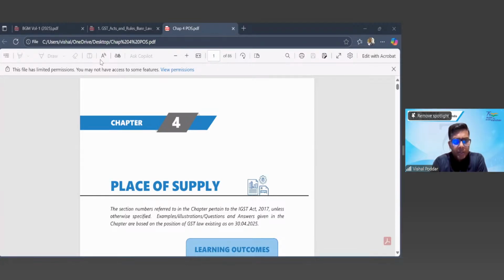Anubhav says it is determined by end use, meaning where goods and services are consumed. So Harsh, I'm asking the same question, beta. What does this destination-based consumption tax mean? Where it is being consumed. Okay, Krishna. Julie says the final burden is borne by the consumer. Yes, very correct, Julie. GST will ultimately be borne. Perfect.